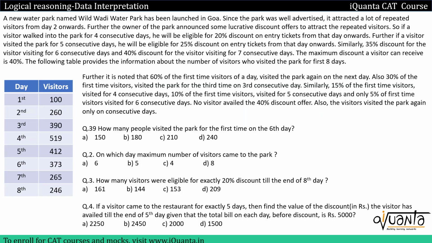So the question is, a new water park named Wild Wadi Water Park has been launched in Goa. Since the park was well advertised, it attracted a lot of repeated visitors from day 2 onwards. Further, the owner of the park announced some lucrative discount offers to attract the repeated visitors. So if a visitor walked into the park for 4 consecutive days, he will be eligible for 20% discount on entry tickets from that day onwards.